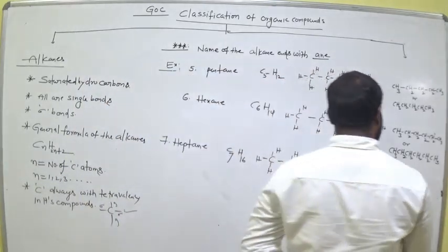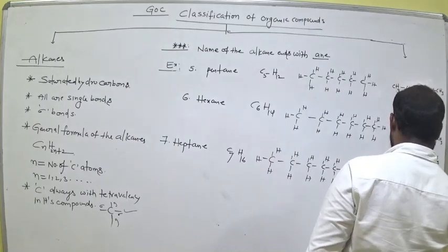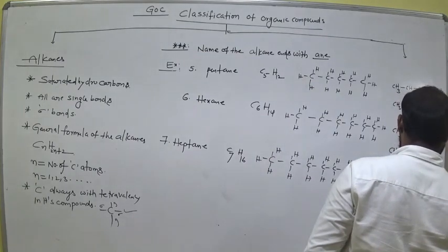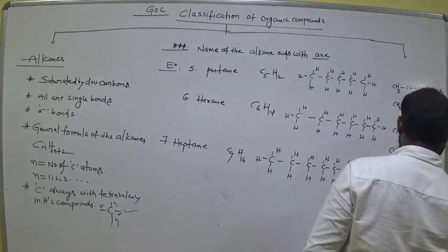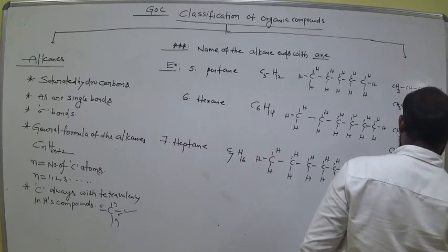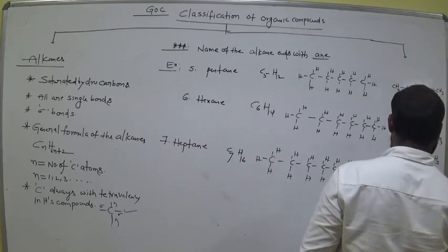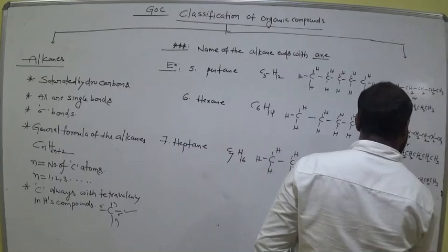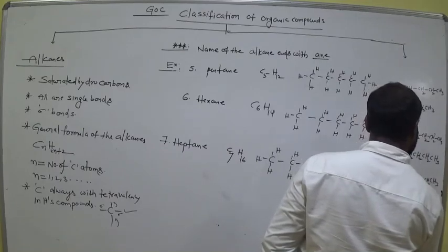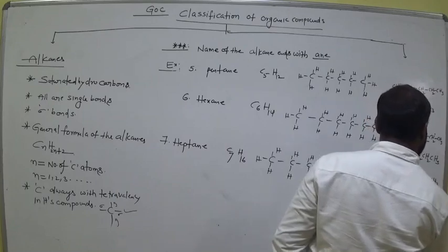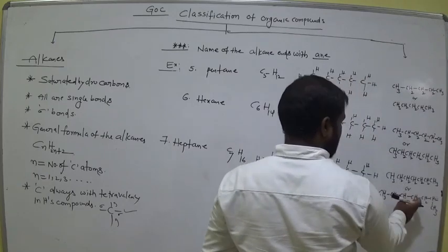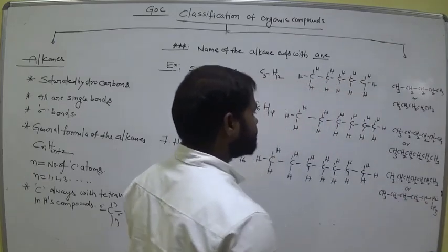Now I can write this CH3, CH2, CH2, CH3. Am I right? 1, 2, 3, 4, 5, 6, 7. Or CH3, CH2, CH2, CH2, CH2, CH2, CH3. 1, 2, 3, 4, 5, 6, 7. Okay? Write it.